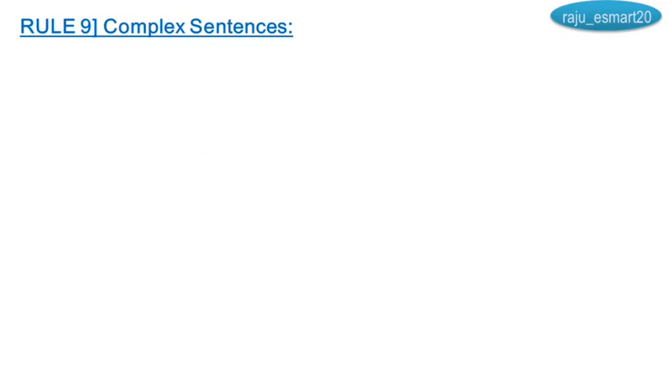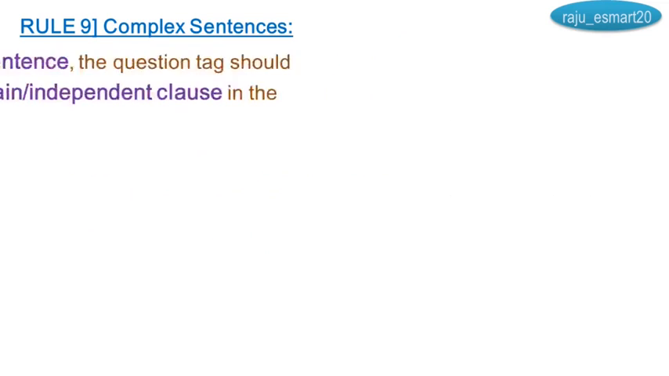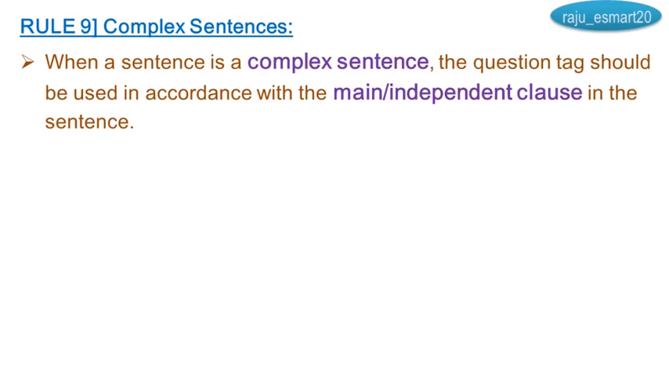Rule number 9, complex sentences. Really it is complex. If you understand, it's very easy. When a sentence is a complex sentence, the question tag should be used in accordance with the main or independent clause in the sentence. I will tell you later what you mean by main or independent clause. Let us see an example here.